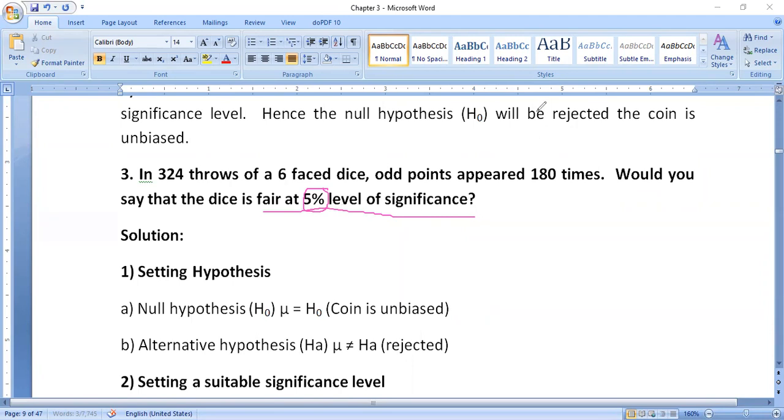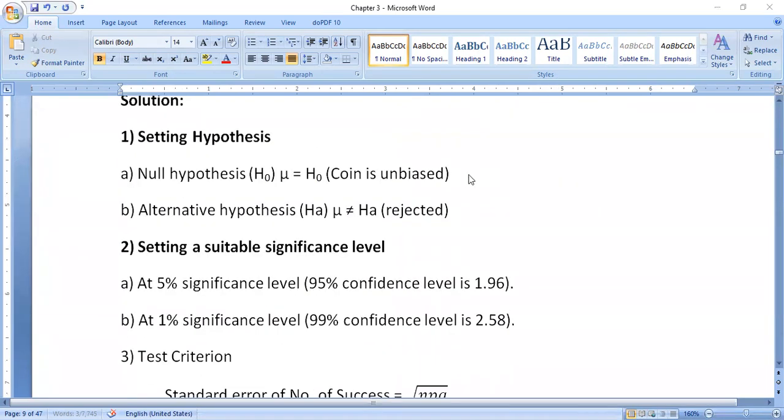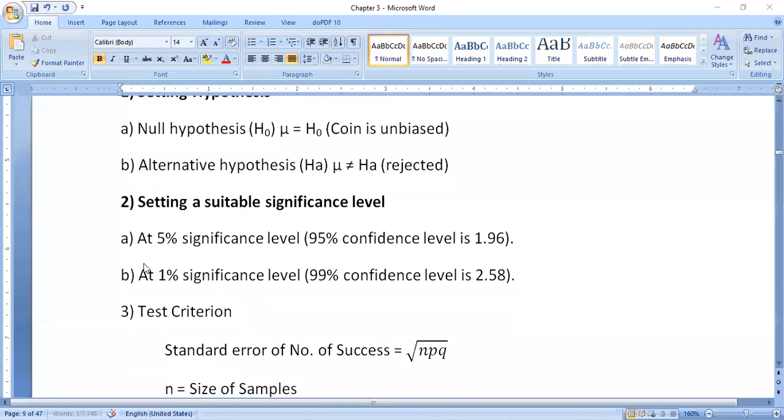In this question the LOS value 5% is given, so we consider only 5%. Please cut the rest, don't write it. In an examination, if you write it, it may consume 2 to 3 minutes and it is a waste of time for you. Just focus on this and write this only.